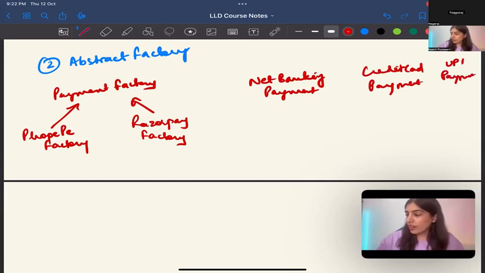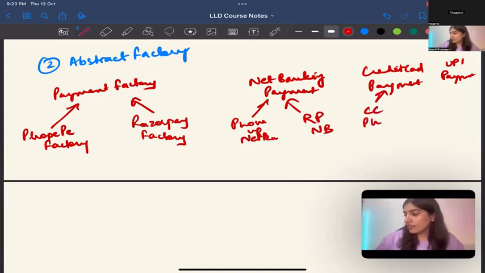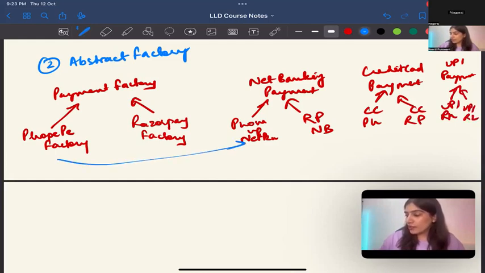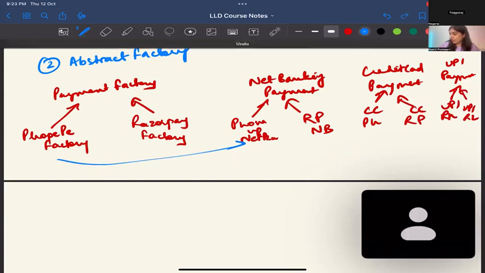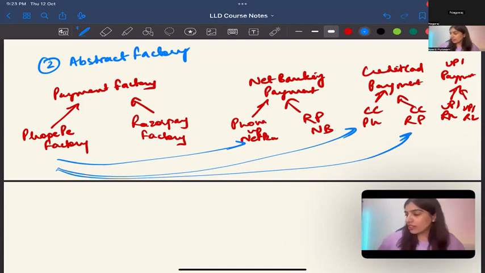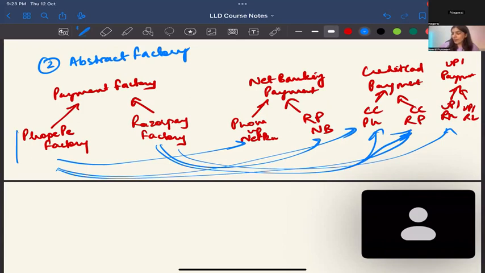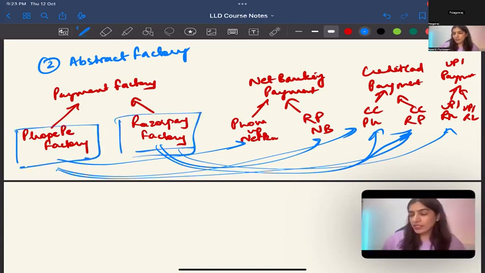So now what has happened is that, I will show you the code also. PhonePe net banking, Razorpay net banking, PhonePe credit card and Razorpay credit card. Similarly, UPI PhonePe and UPI Razorpay. Correct? So this guy will make this, and this and this, and this guy will make this. So what are PhonePe and Razorpay? These are factories: the PhonePe factory and the Razorpay factory.